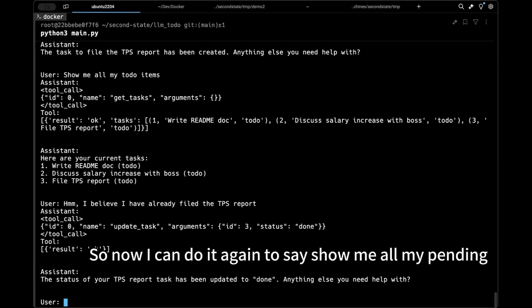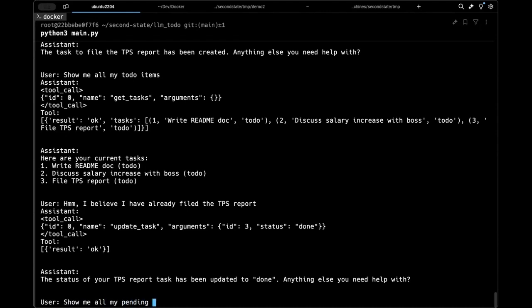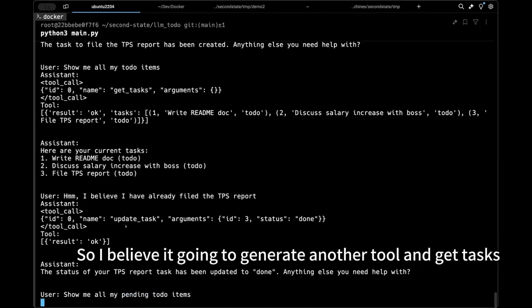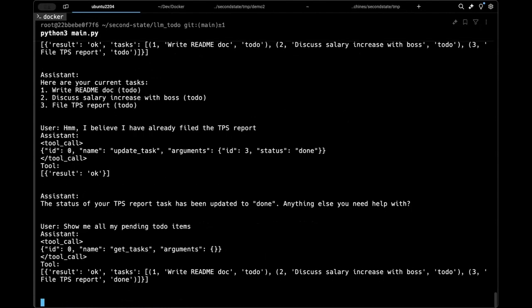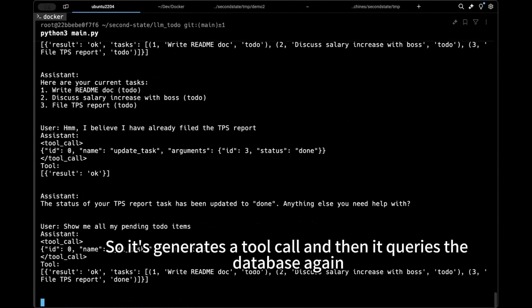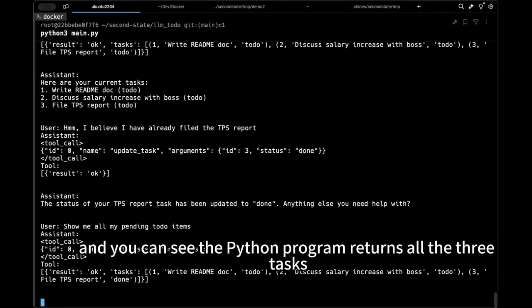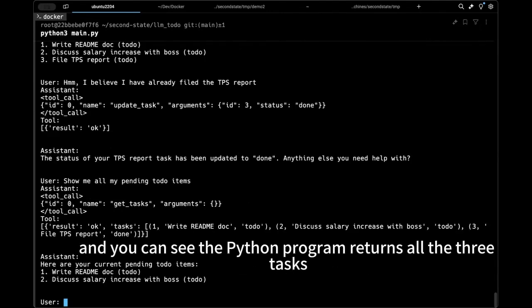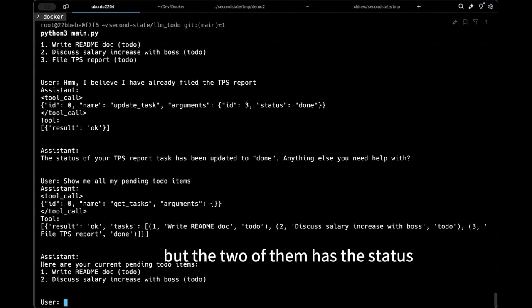So now I can do it again to say show me all my pending. Okay, so I believe it's going to generate another tool call, get tasks, right? So it generates a tool call and then it queries the database again, and you can see the Python program returns all the 3 tasks. Those all come from the database, right?